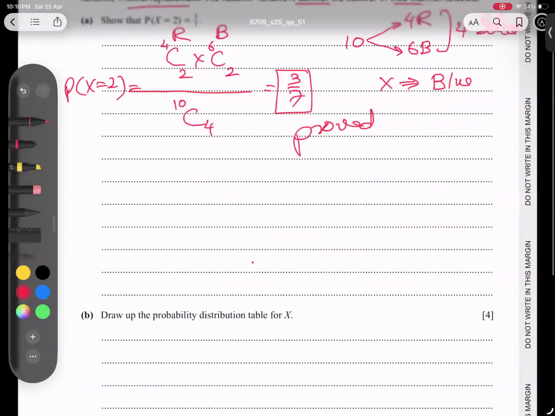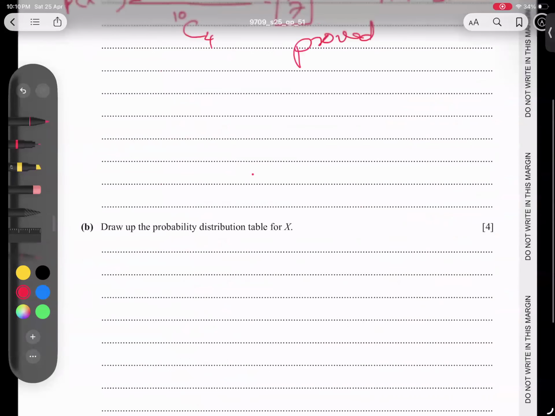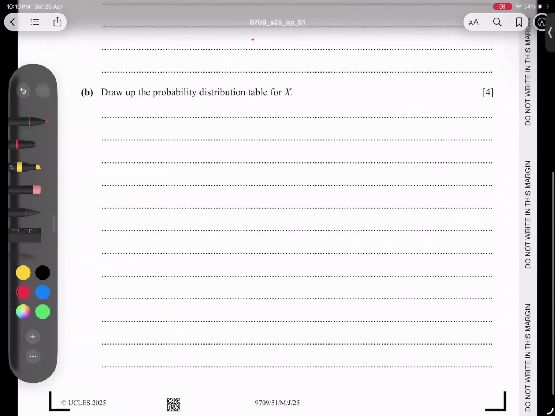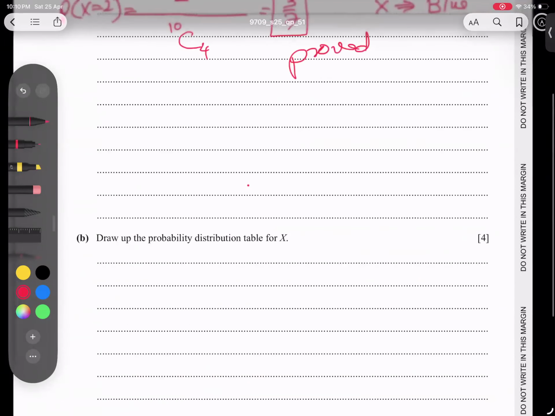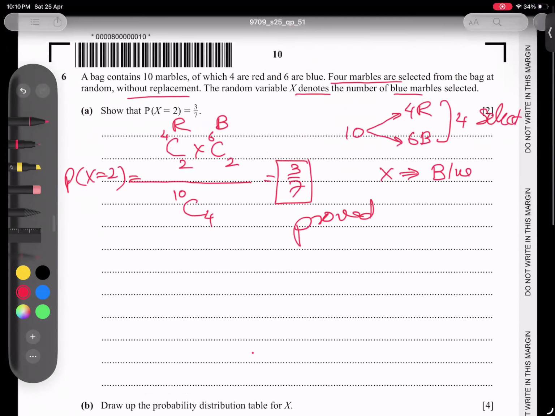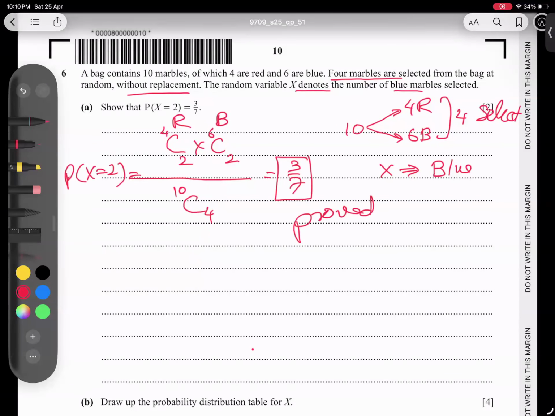Okay, the next part is asking for a table. To make a table, how many options do we have, students? Let's try to make it. Case 2 we have done already, and how many options do we have? Keep your eye on it, because let me write the options first.